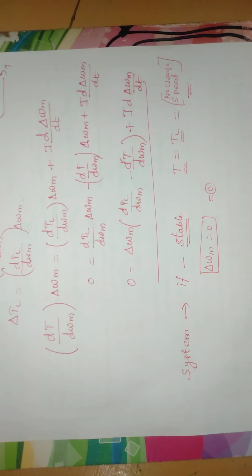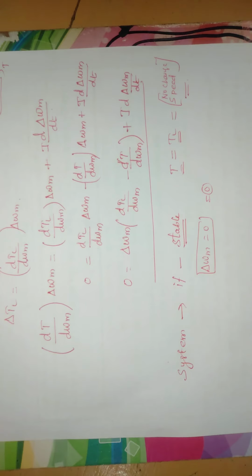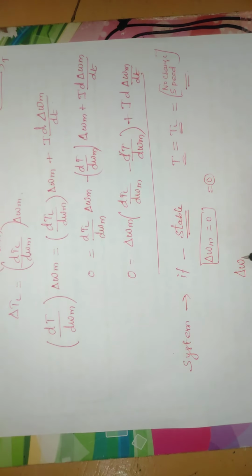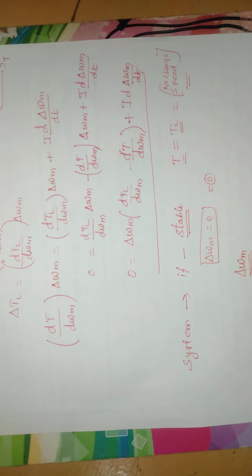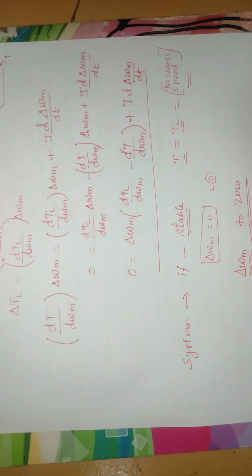So now we can conclude the point. The system operating point will be stable when del omega m approaches 0 as t approaches infinity.